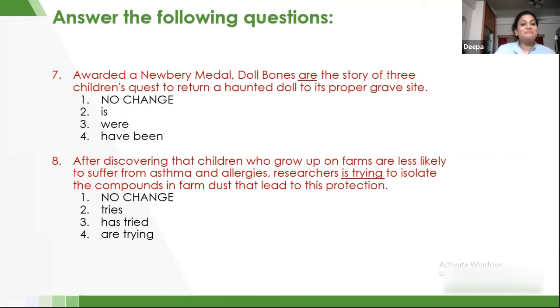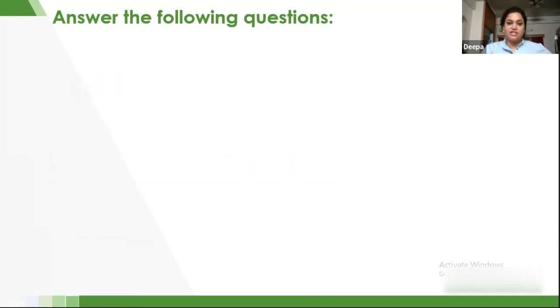You can practice them too. So best of luck. Okay, so after discovering that children who grow up on farms, we're talking about the researchers, and researchers is plural in number. So therefore, "is trying" is not the right verb. The verb that should be used is "are trying". Therefore, the eighth question, fourth option, is the right answer. I hope this is clear. Let's go to the next question.